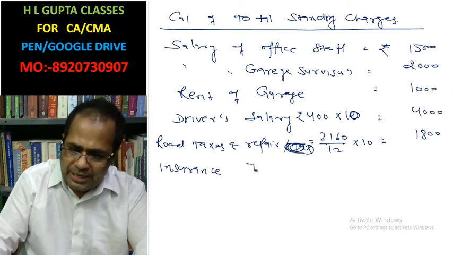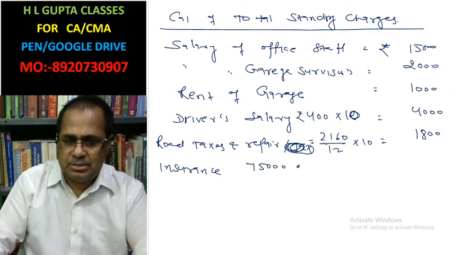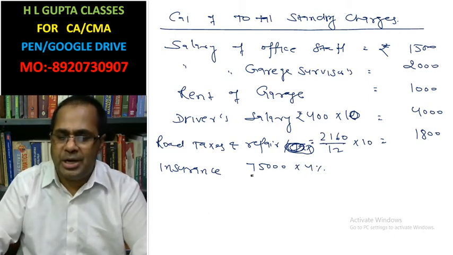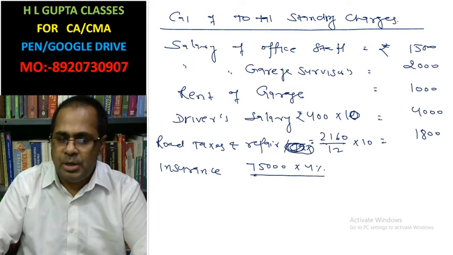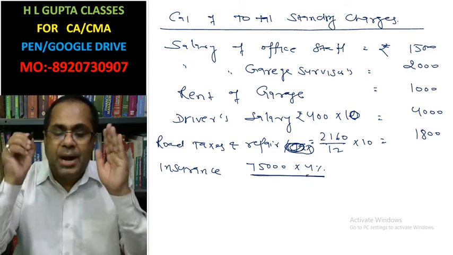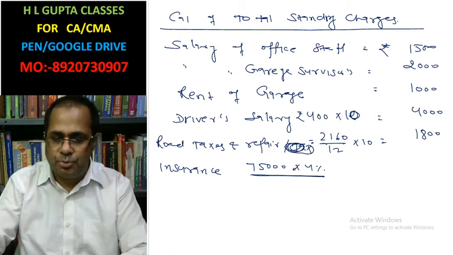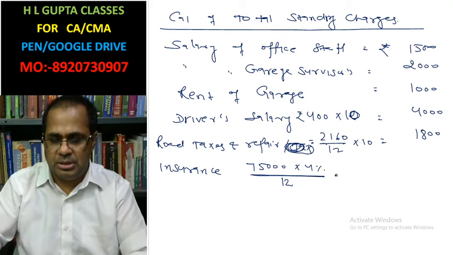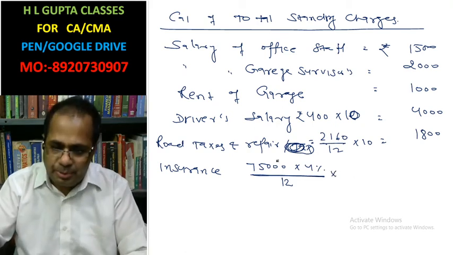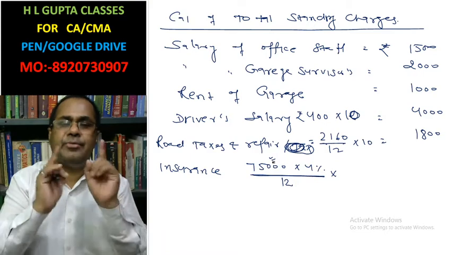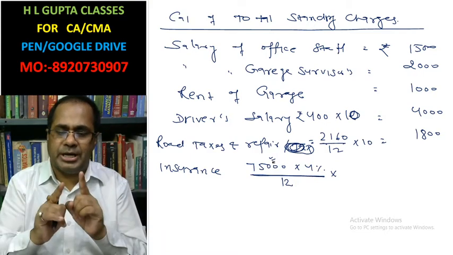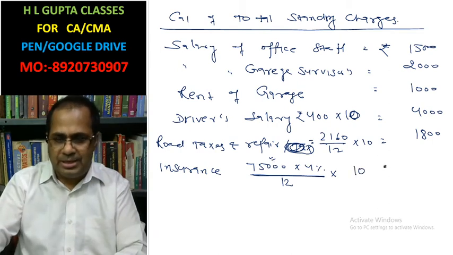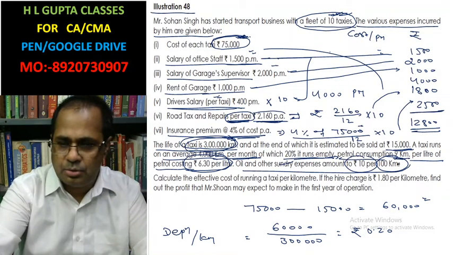Insurance. I'm going to take the cost of one taxi, equal to 4% per annum. If you want to bring it into months, you have to divide by 12, because there are 12 months in a year. And this is for one taxi, because the cost of 75,000 is taken for one taxi. But we have to calculate the cost for 10 taxis. That's why you will multiply by 10. Then you will get 2500.